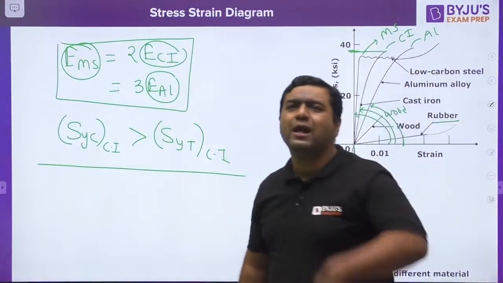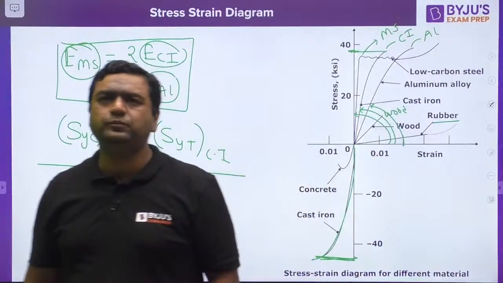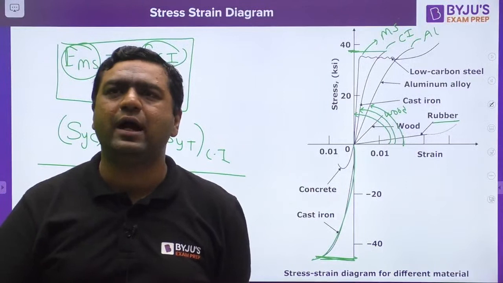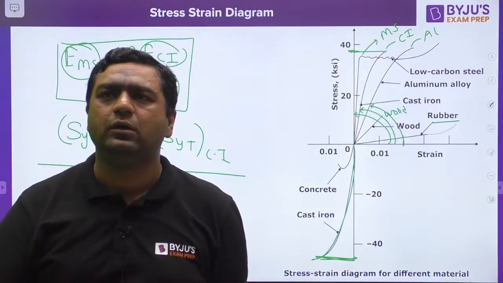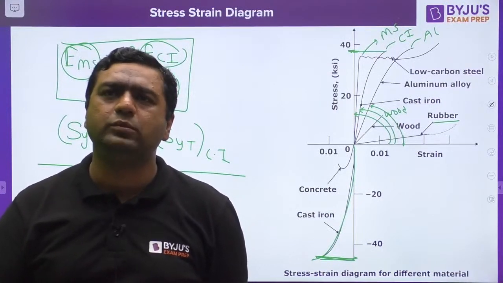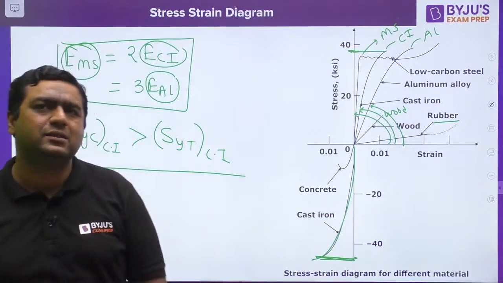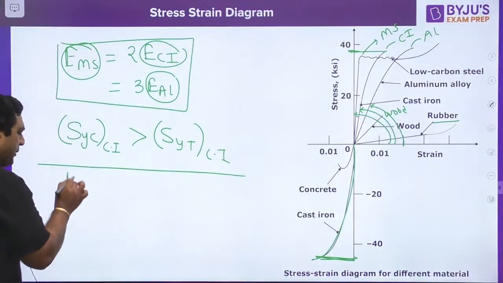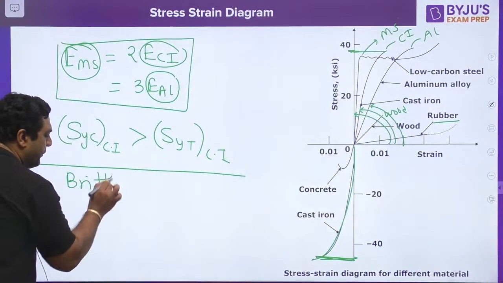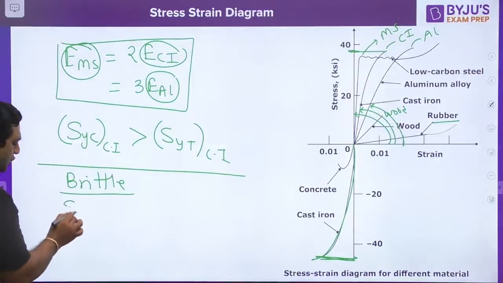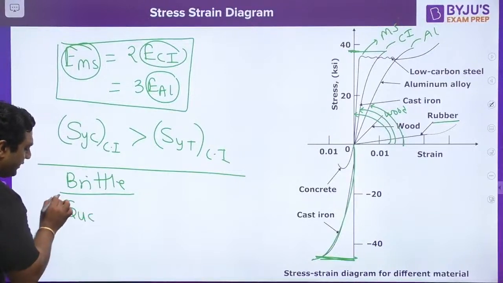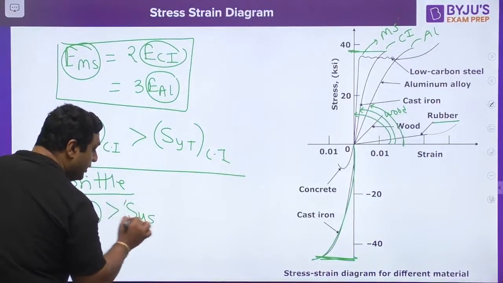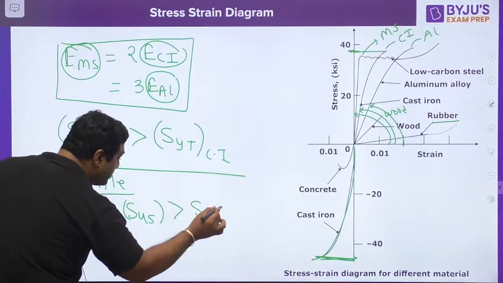If you go for any material, my dear, when we are talking about any material, if the material is brittle, it fails under tension, so its ultimate strength in compression is always more than ultimate strength in shear, which is always more than ultimate strength in tension.